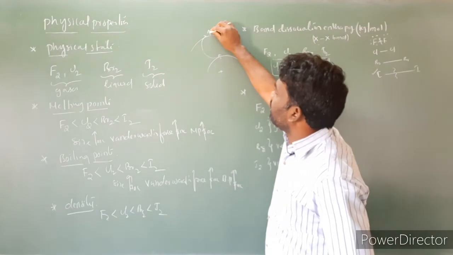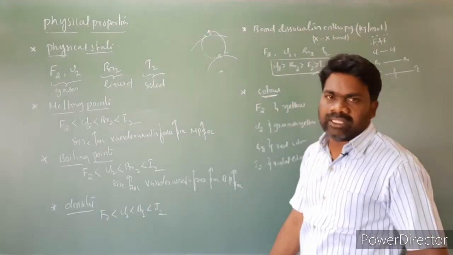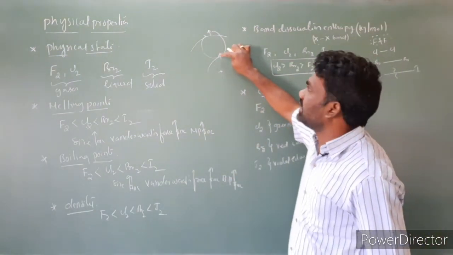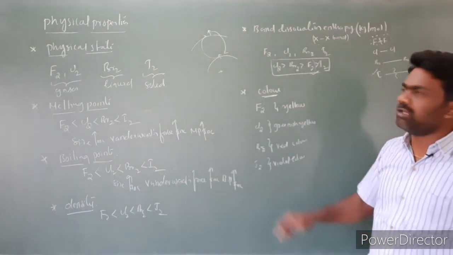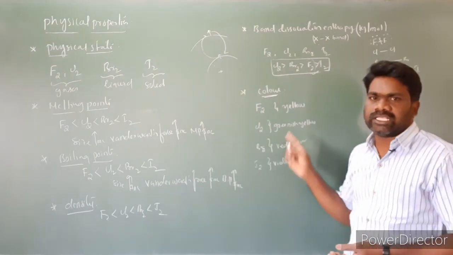Then when the electron comes back, it will emit radiation. So the color property of this compound is because of excitation of an electron from the lower energy state to the higher energy state. While coming to the ground state, it will emit radiation. Because of this, they exhibit color.